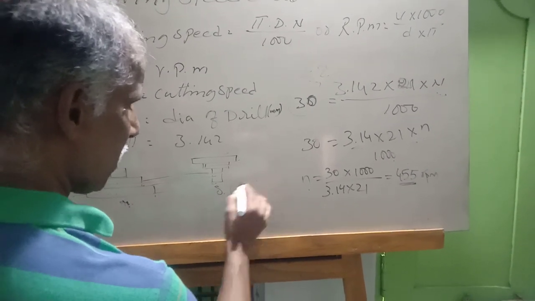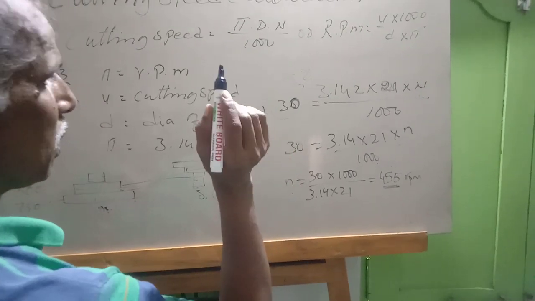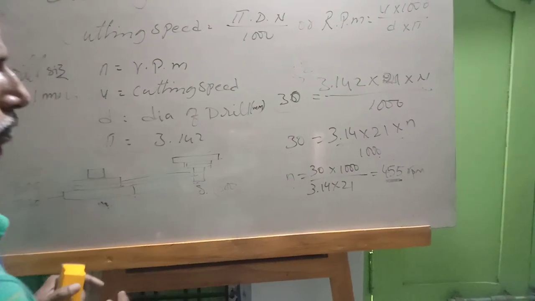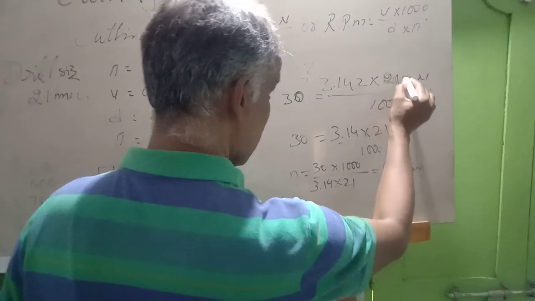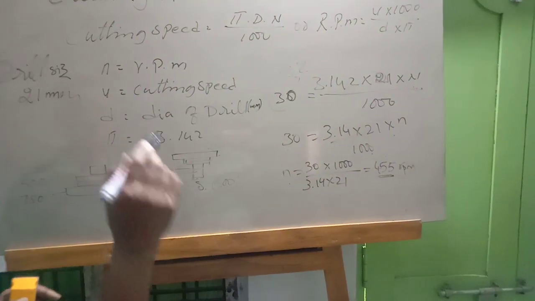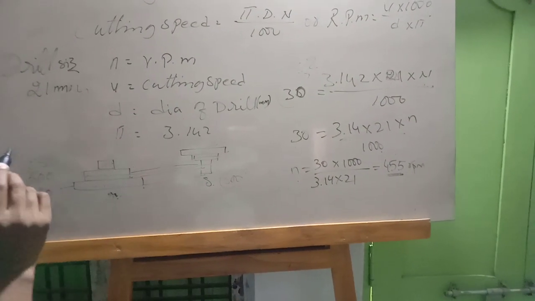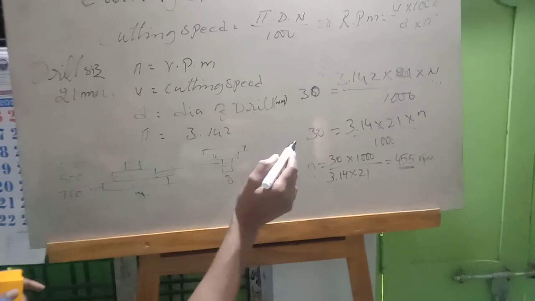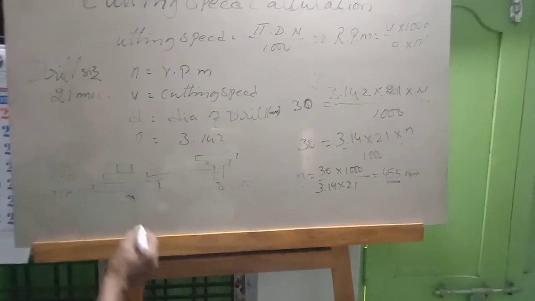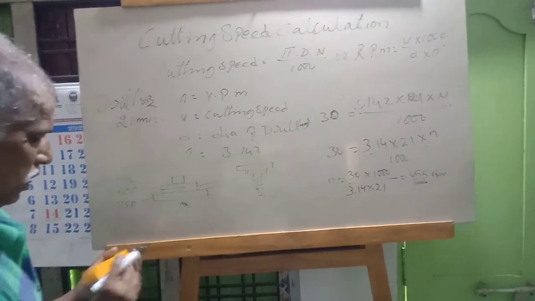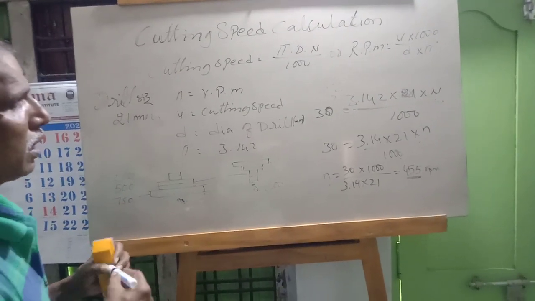This 500 RPM can be selected for drilling with the 21 mm drill diameter. For a 21 mm drill diameter, to drill mild steel, we have to select 455 RPM, but available is 500. We are using 500 speed for cutting the MS.